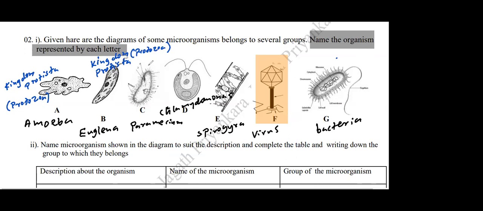And this also the same, Kingdom Protista, because all three are the same. Therefore, I'll write here Kingdom Protista, Protozoa. This also the same. Paramecium also Kingdom Protista and group Protozoa.